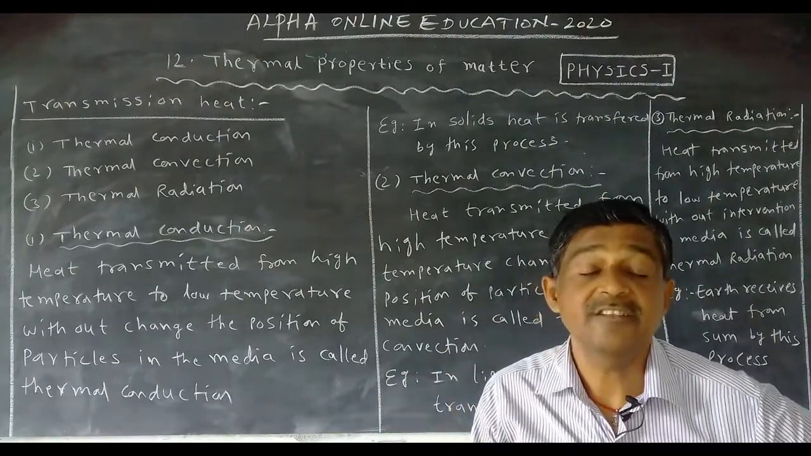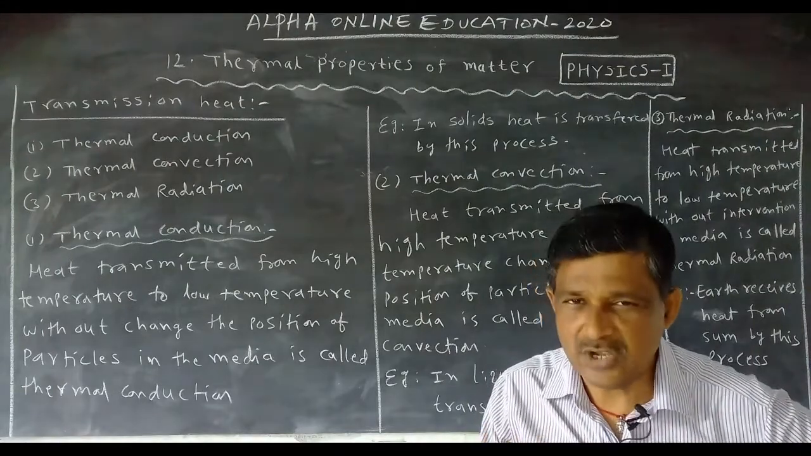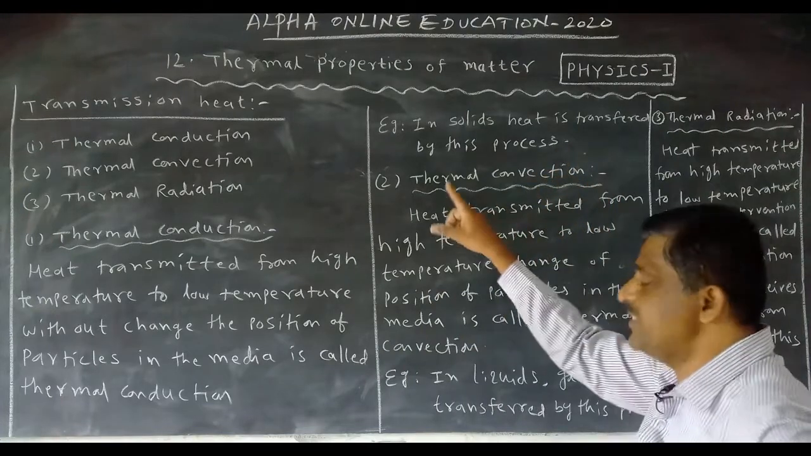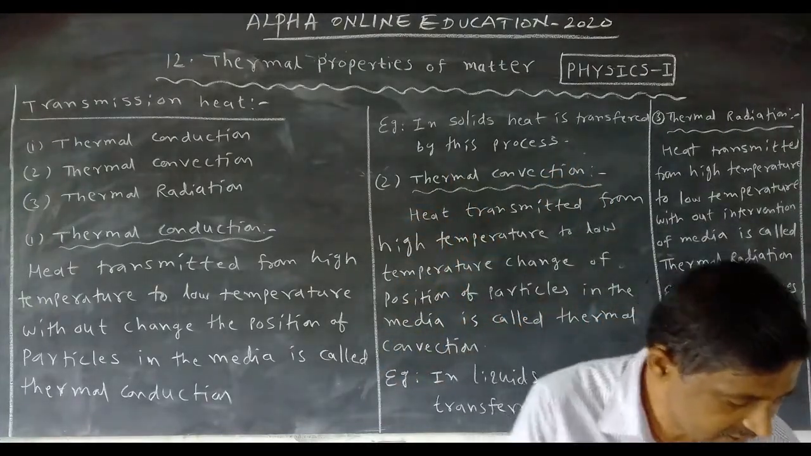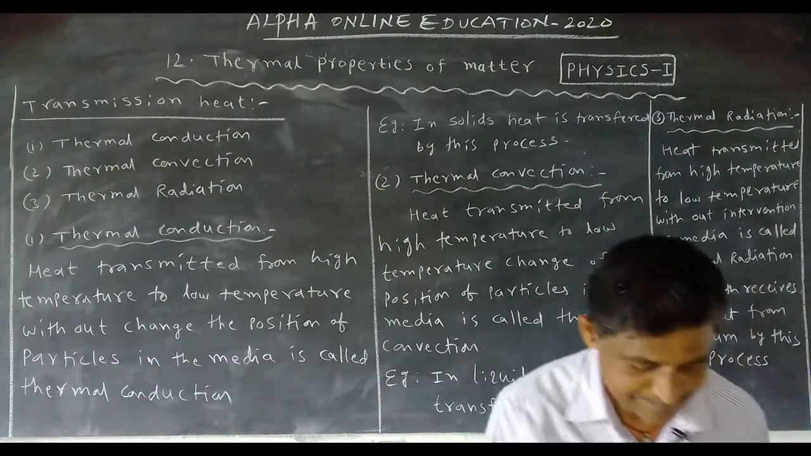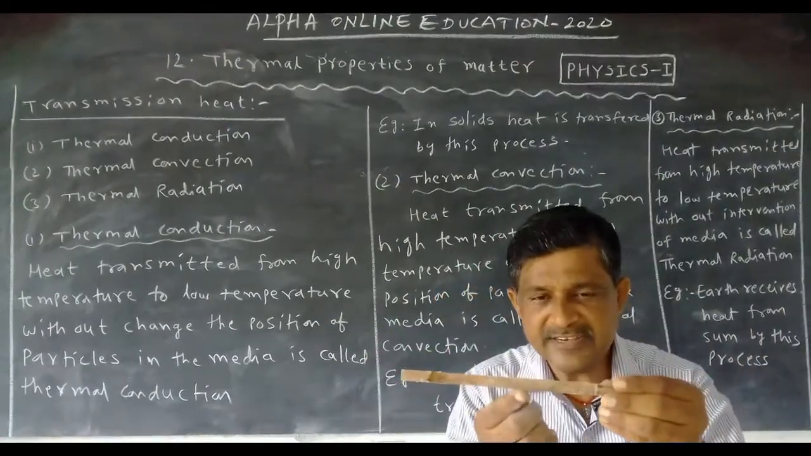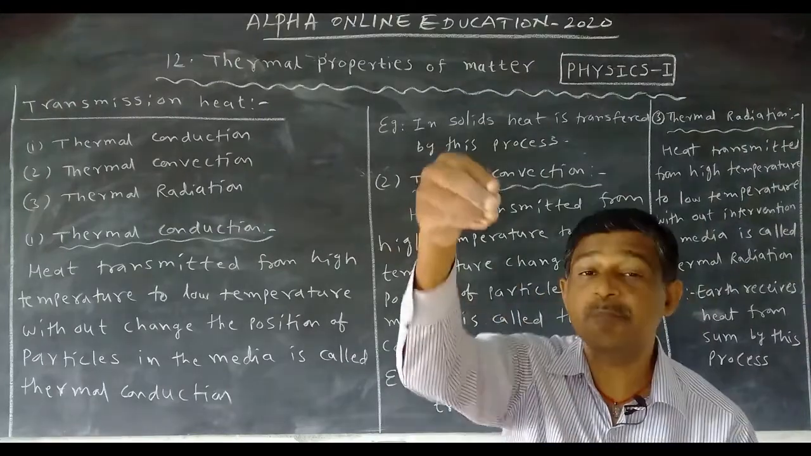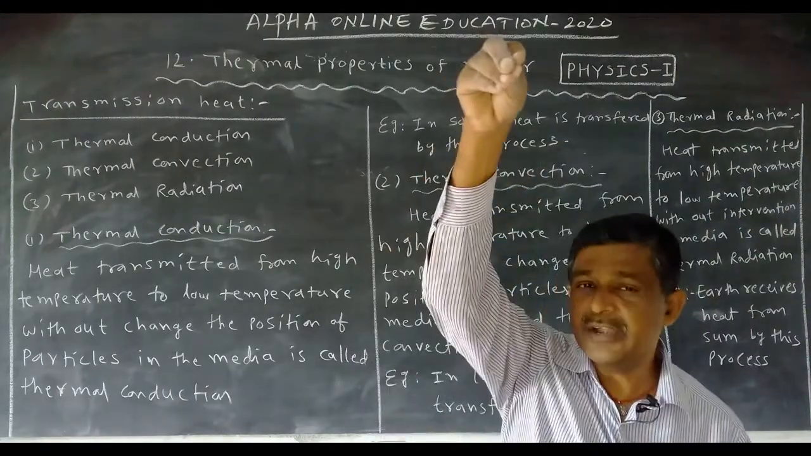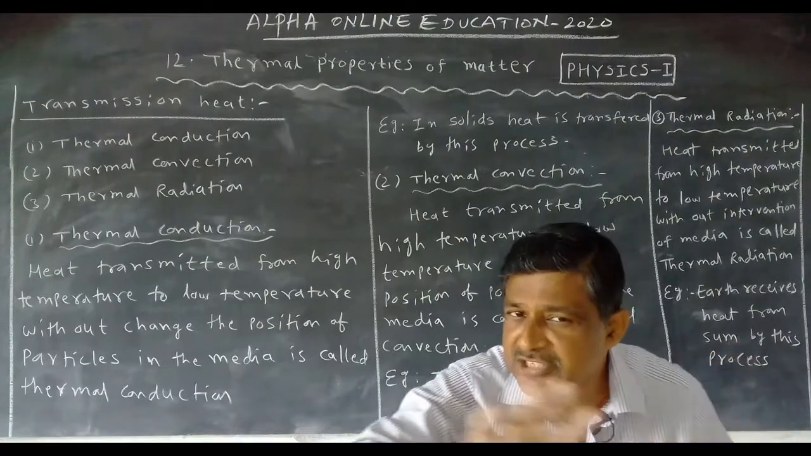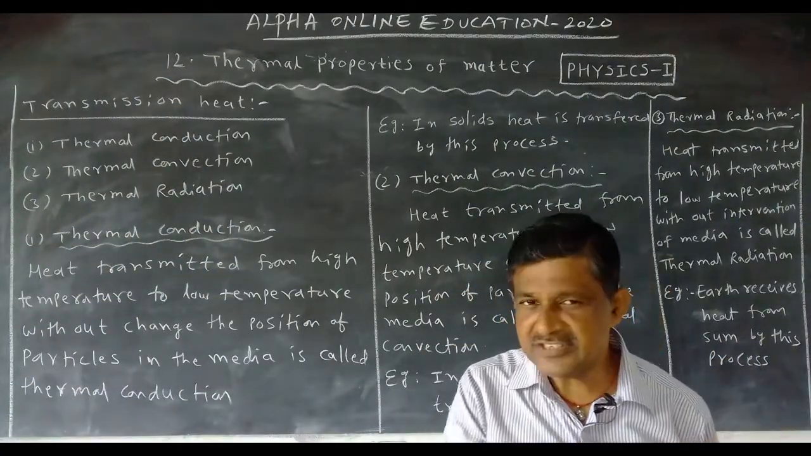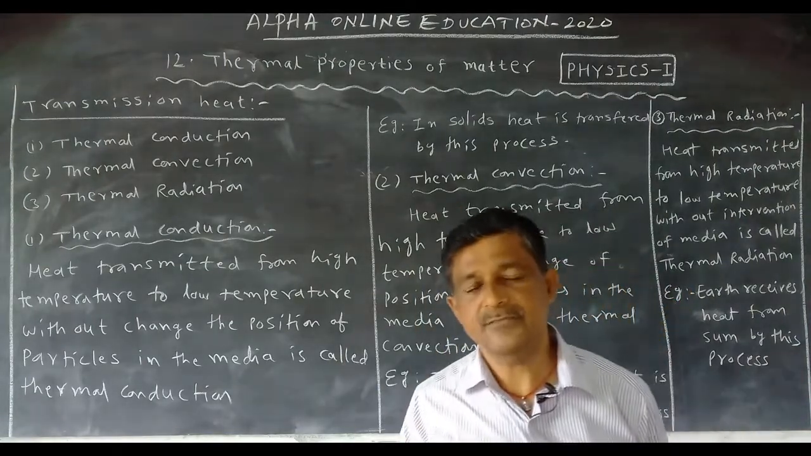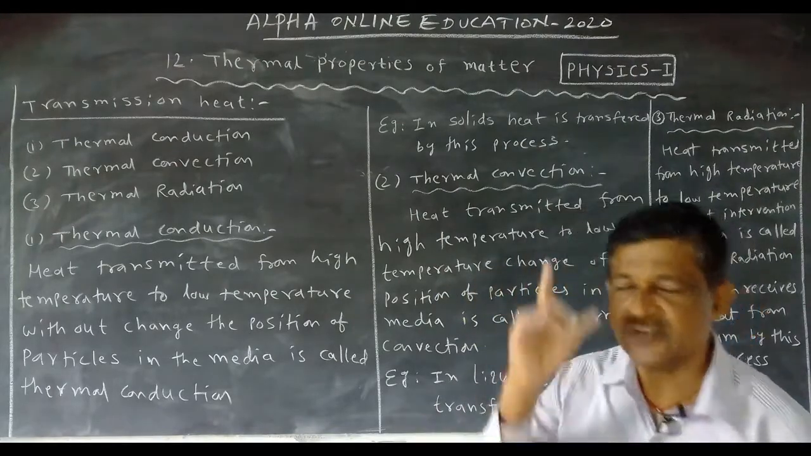This process occurs in which substances? In the solids. In solids, heat is transferred by this process. Let us take a solid. If you give heat energy, the particles receive the heat energy and give the energy to another particle. That particle gives energy to another particle, but particles never change their position when heat is transferred in solids. So thermal conduction occurs in solids.